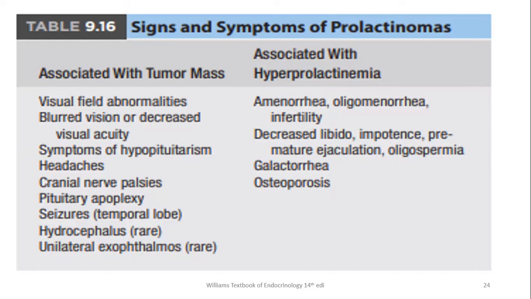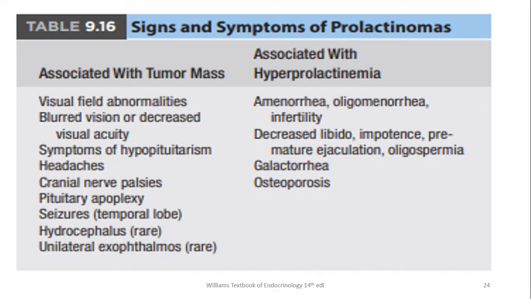So due to the compression effect on these cells, they may present with hypopituitarism, headaches, cranial nerve palsy, specifically the cranial nerve series, and pituitary apoplexy, which is a bleeding in the tumor. So pituitary apoplexy may be the presentation, and seizures, usually if the temporal lobe is involved by metastasis, and hydrocephalus and unilateral exophthalmos may be rarely there.